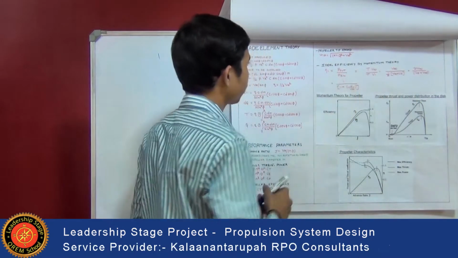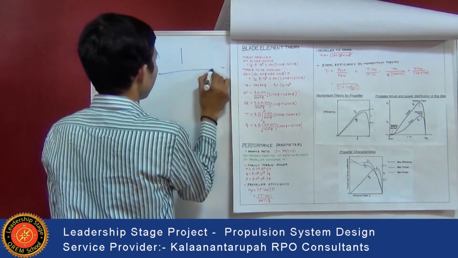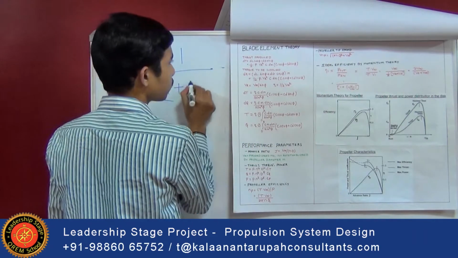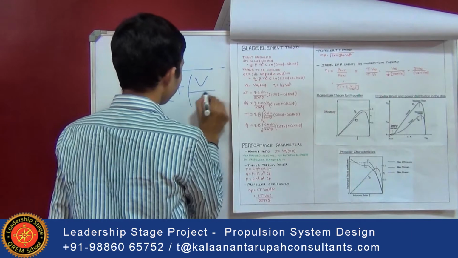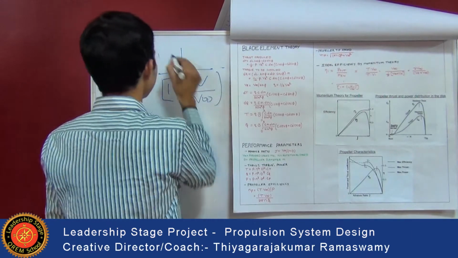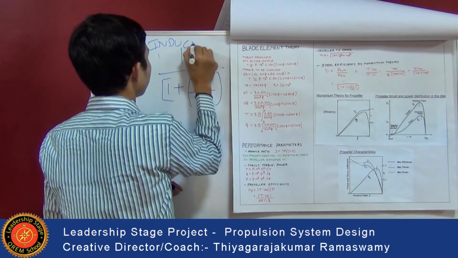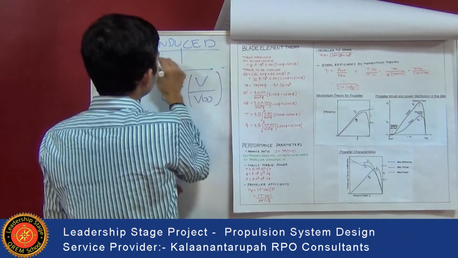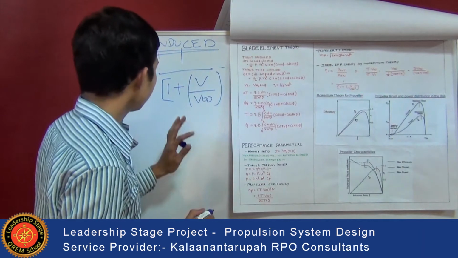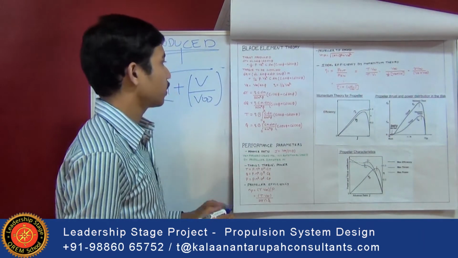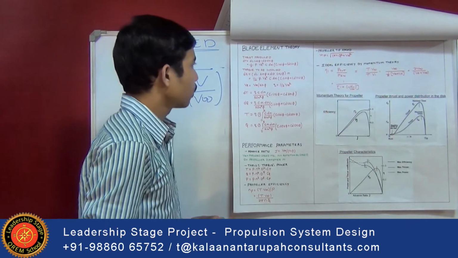Finally the ideal efficiency is equal to 1 over 1 plus V divided by V infinity. It's also called the induced efficiency. It approaches 0 when V infinity approaches 0, and it approaches 1 when V infinity approaches infinity.